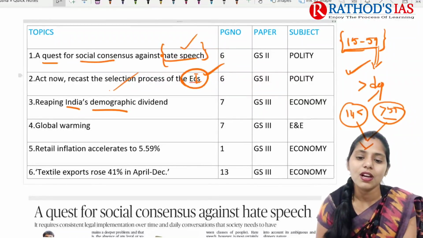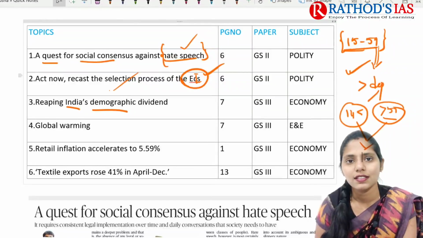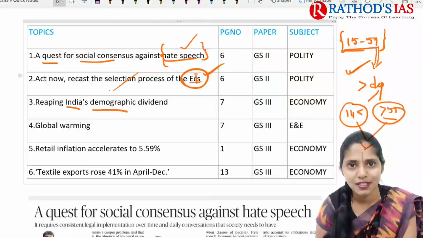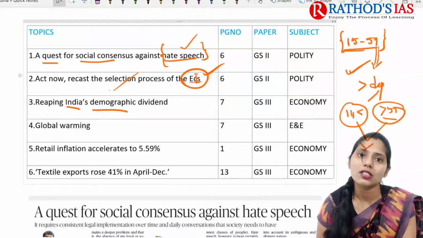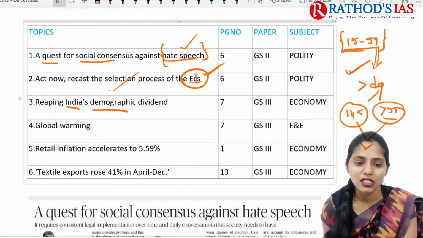And next topic, it is about textile exports. Textile exports rose 41% in April to December. And this topic is again important from our economy, which mainly comes under GS paper 3. So these are 6 topics. Now we are going to have our discussion.